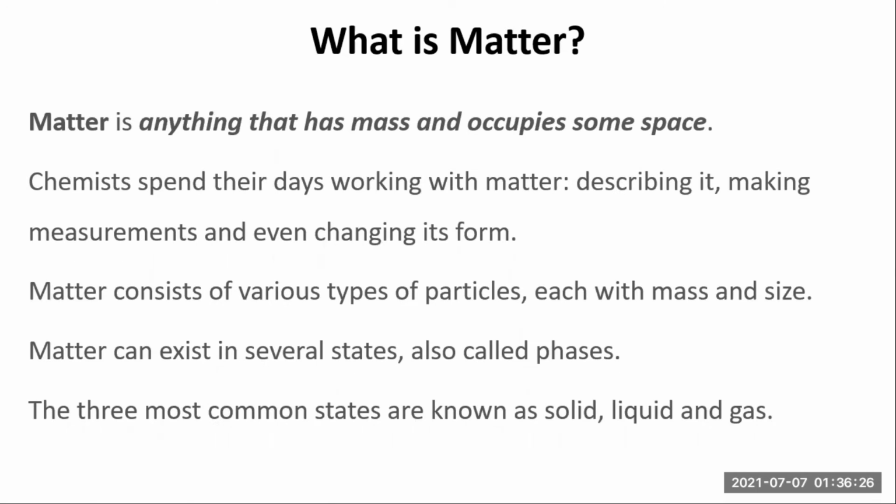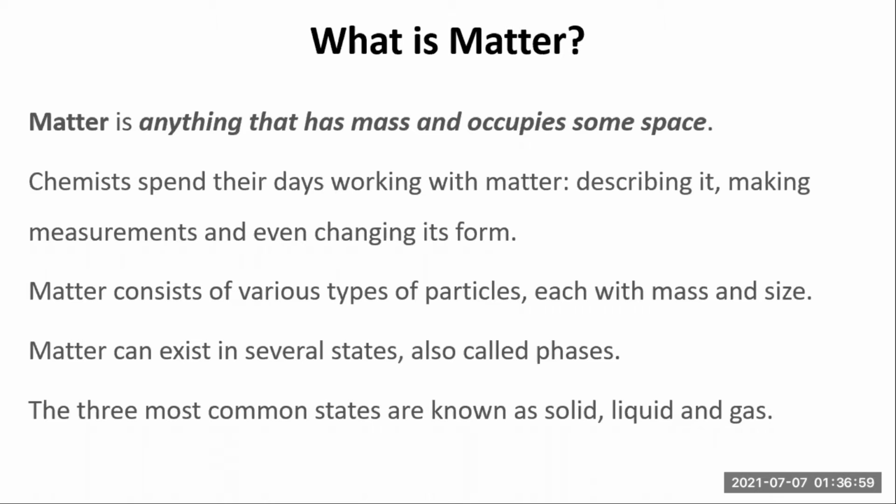The basic definition of matter is anything that has mass and occupies some space. So whenever we take a particular thing, it has some mass, we can feel it. We can feel the mass of that particular object, and when we keep it somewhere, it occupies some space, it needs some space. So this is the basic definition of matter. Matter is anything that has mass and occupies some space.